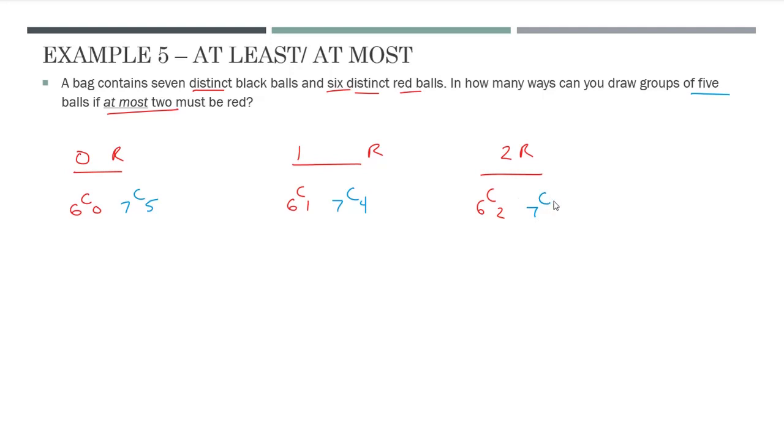So 7 choose 3. Again, we want the combination of all of these red and black for this situation. Same for here. So it's all going to be multiplication. Now, these are separate possibilities though, so we're going to add the totals together. Now, again, I used a calculator to figure out what each of these are. There's quite a few here. So this one was a 525 plus 210 plus 21. And when you total those all together, you get 756 possibilities.